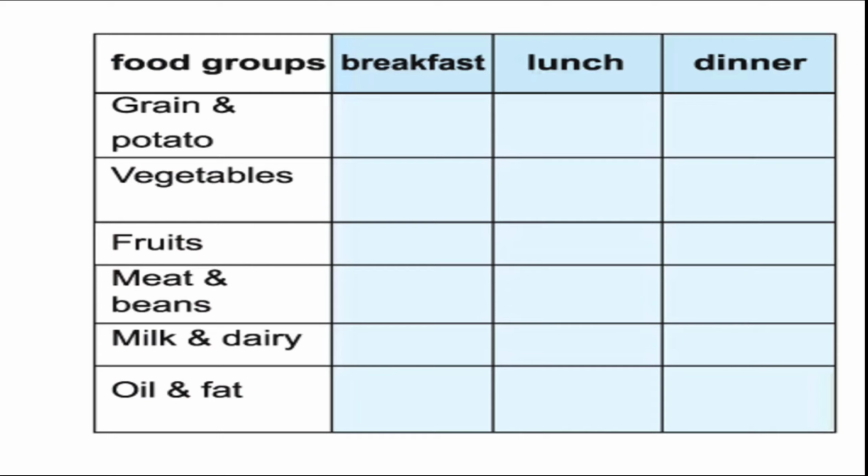So next is we have a book activity. So here is a chart in your book. You have to choose a food from each of this food group to make a balanced diet. How can you make a balanced meal in the breakfast, in the lunch and in the dinner? So from the first group, grain and potato, what you can choose for the breakfast? You can choose a roti which is made from the grain. So it will provide you with carbohydrate.